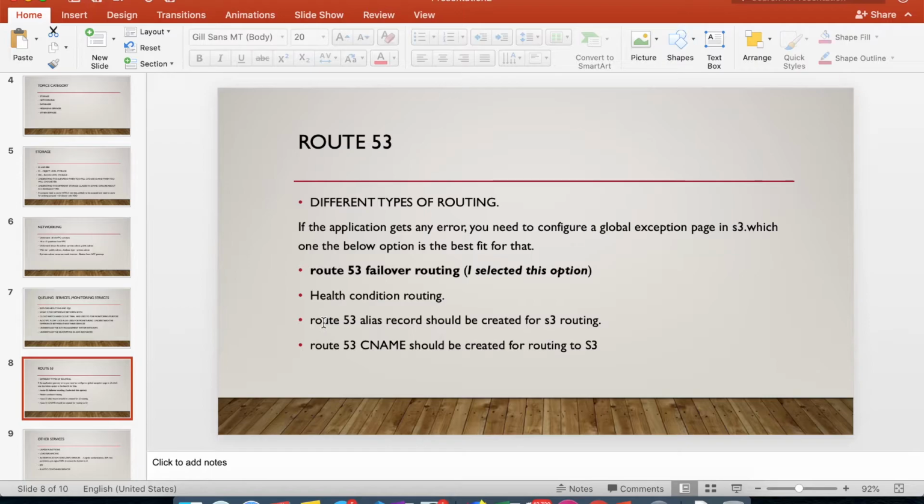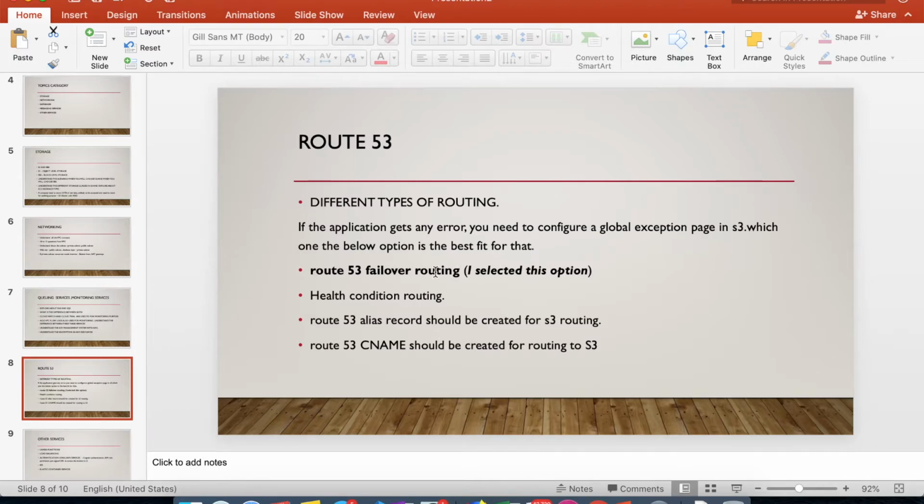And we will move to Route 53. I got around 2 to 3 questions on this Route 53 topic. Basically, the questions are about selecting which routing mechanism to use for a particular scenario. I remember one question: if the application gets any error, you need to configure a global exception page in S3. Which one of the below options is the best for that?